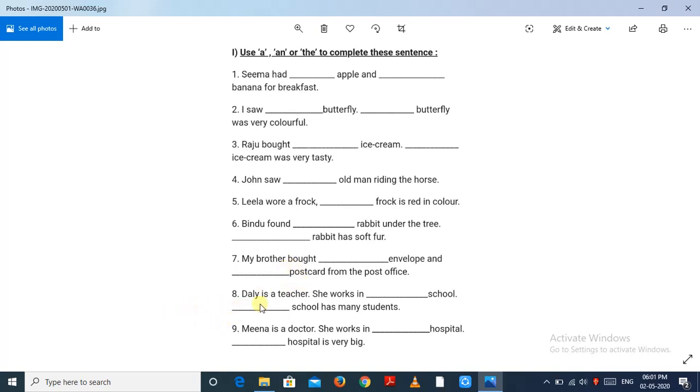Next, Daily is a teacher. She works in dash school. In a school, the school has many students. Meena is a doctor. She works in dash hospital. Here, H sound, consonant sound. So a hospital. Dash hospital, the hospital is very big.